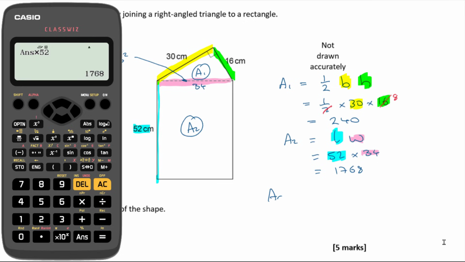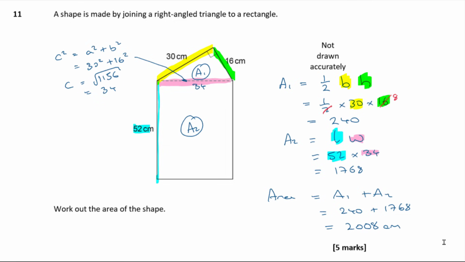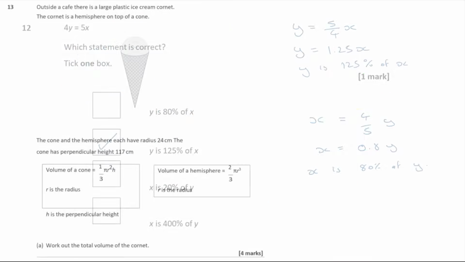And so then the area is going to be those two things added together then, isn't it? So it's going to be 240 plus 1768. That comes out to be 2008 units, centimeters squared.